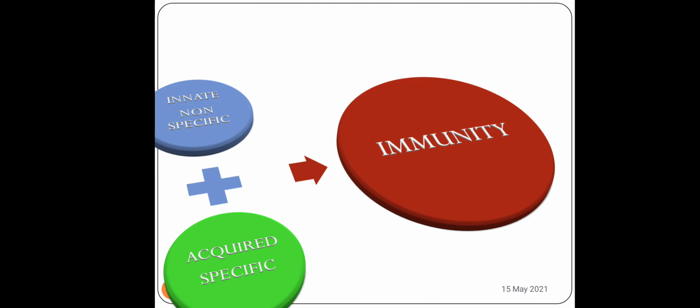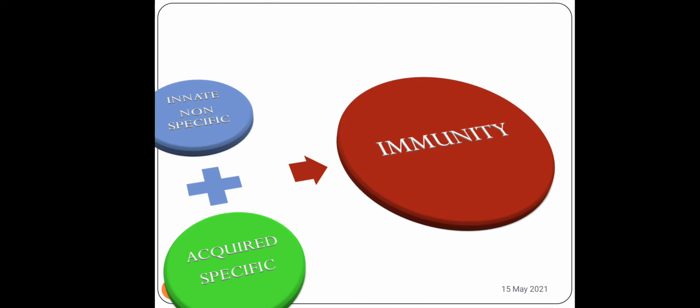Immunity can be classified as innate, which is non-specific, and acquired type of immunity. Innate is inborn. You are born with this kind of immunity. Basically we can call that first line and second line defense mechanisms. And it's non-specific, which means it does not change with different kinds of pathogen or foreign particle. It remains the same kind of defense irrespective of whatever pathogen or foreign particle tries to enter into your body. The same way it protects your body. So that's called innate.